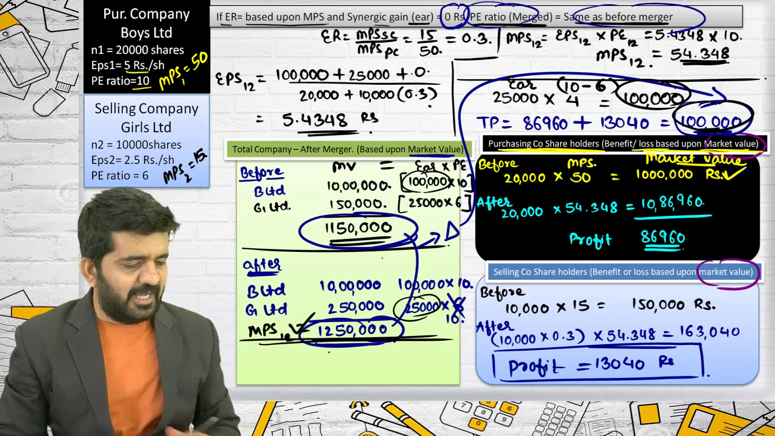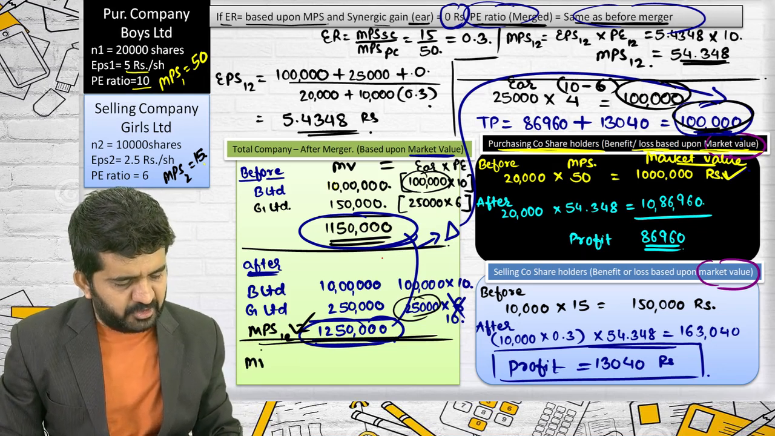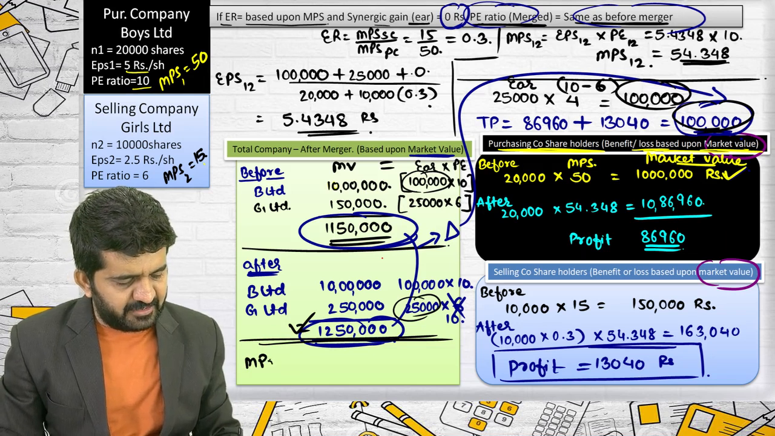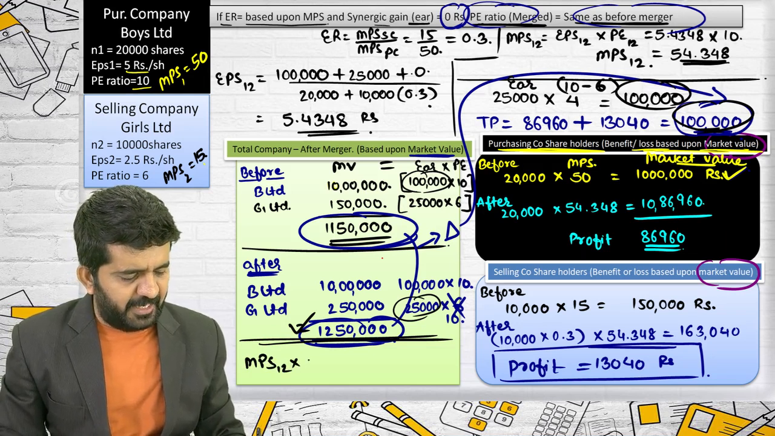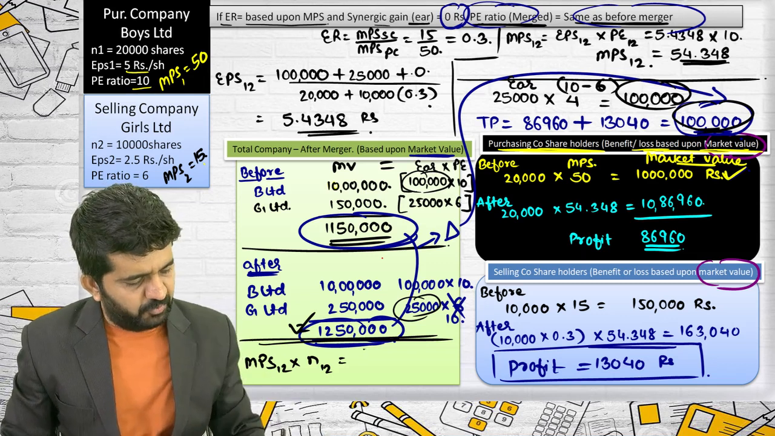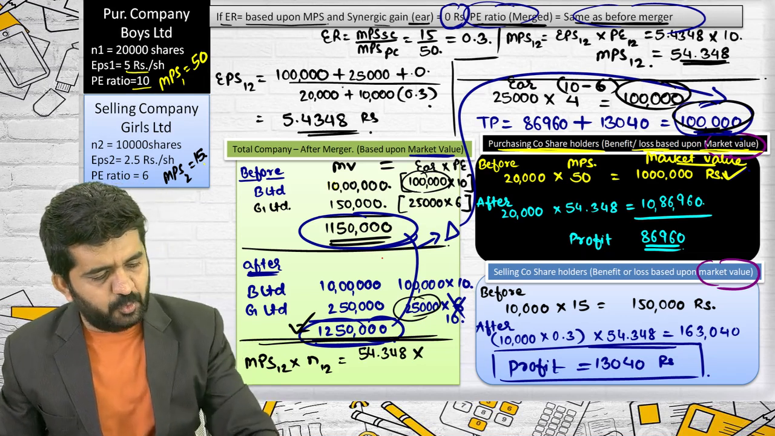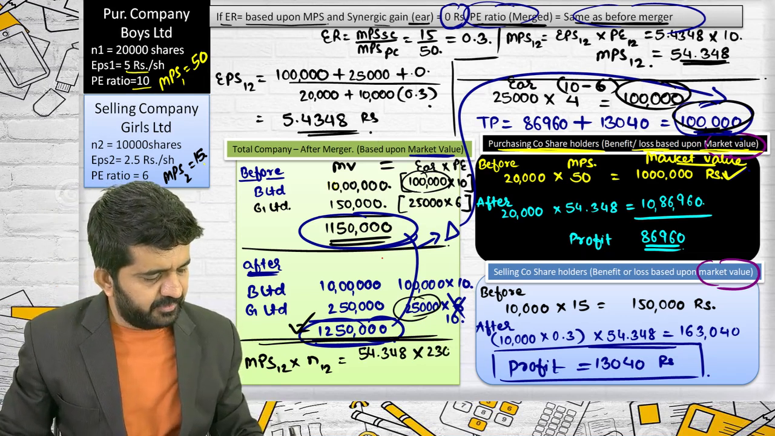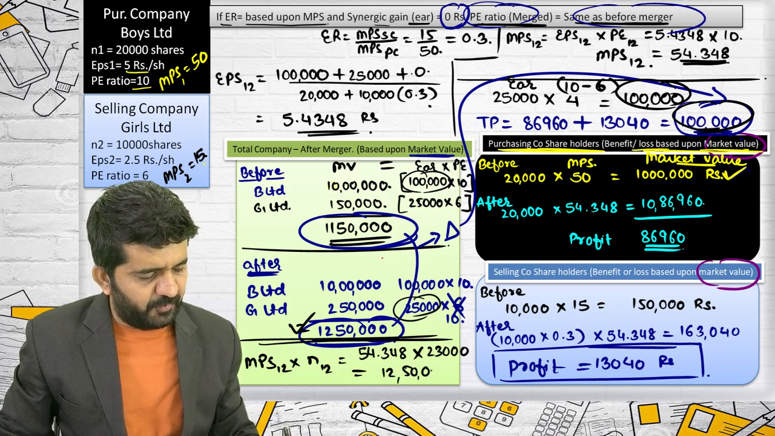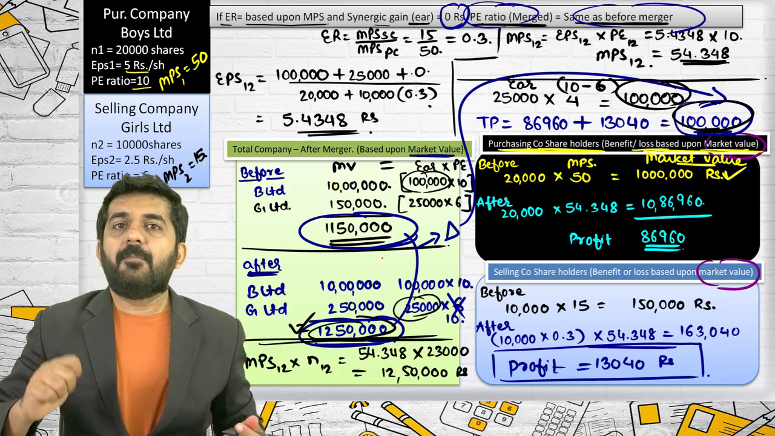Can you prove it? The answer is yes. Is it alright? How to find out market value? It is not MPS 1-2. It is market value of merged entity. Is it alright? It is MPS 1-2 multiplied by N12. What is MPS 1-2? We have found out 54.348. What is N12 denominator? 23,000. If you will multiply this, you will be getting answer of 12,50,000, which is nothing but post-merger market value of merged entity.